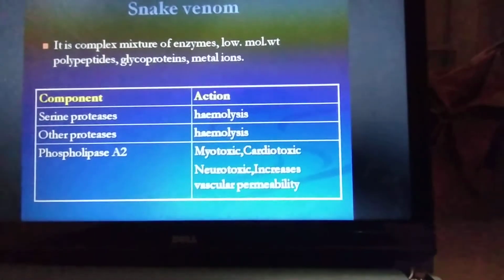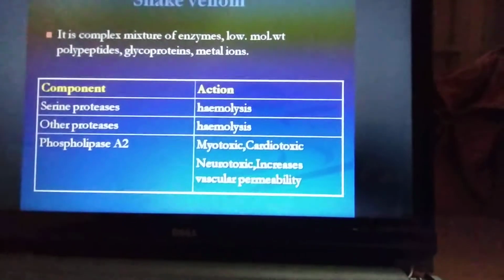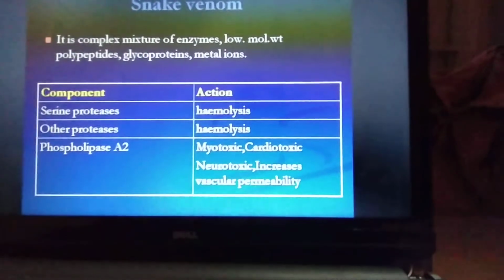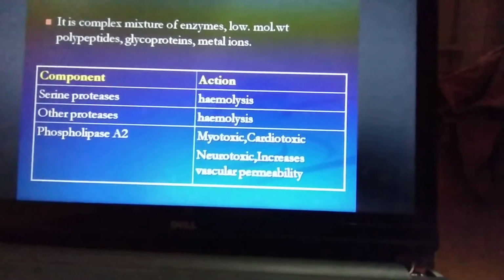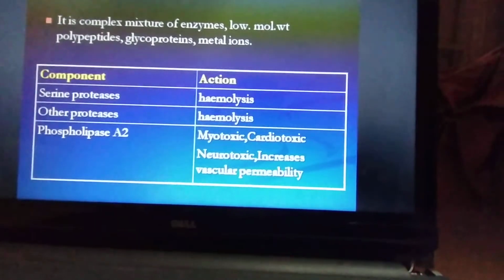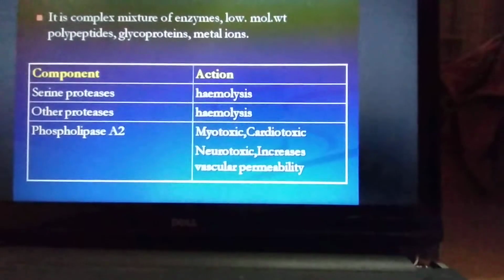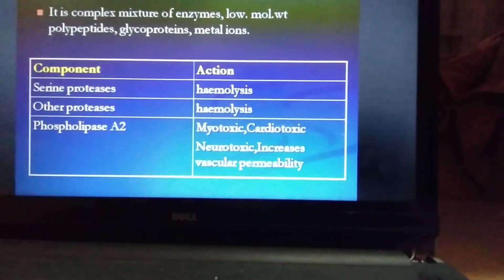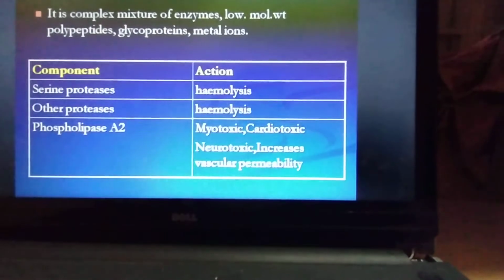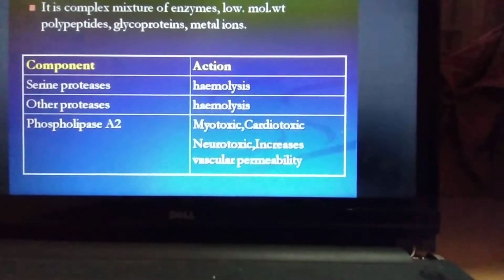These are some common examples of the proteins or peptide enzymes present in snake venoms. Serine protease is the most common enzyme, which causes hemolysis, and other protease enzymes are also present and also cause hemolysis.